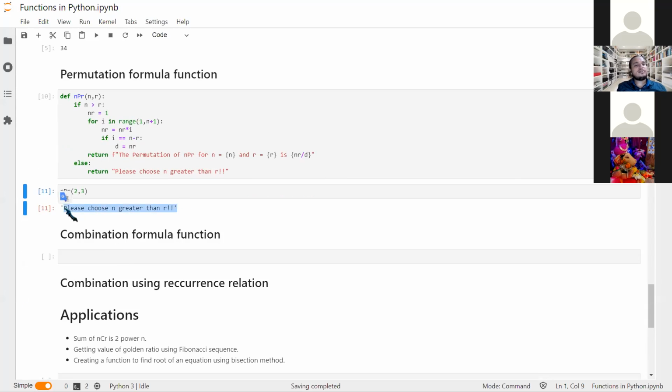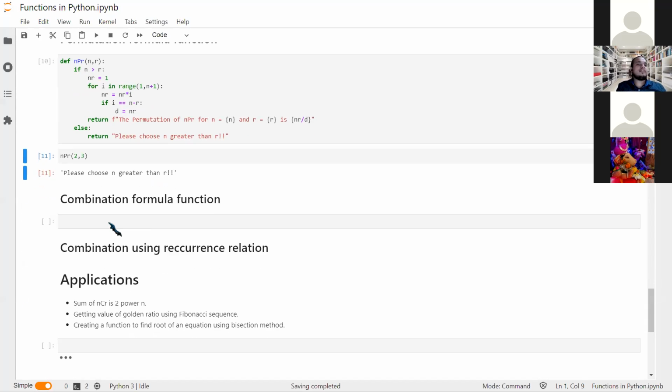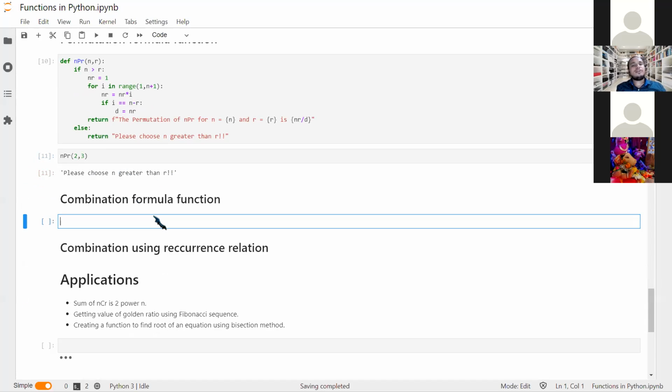When you provide this, it shows that you were well aware of the exception. Okay, I hope you have studied except and try. If not, look into it. I won't go there. Combination formula.